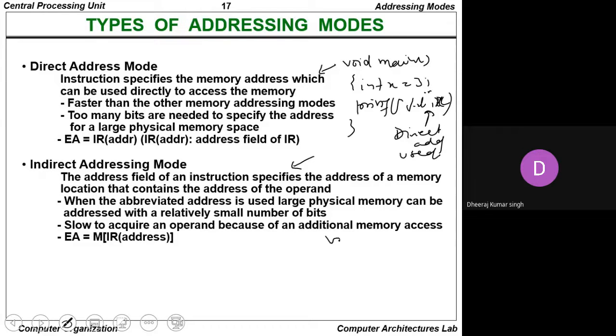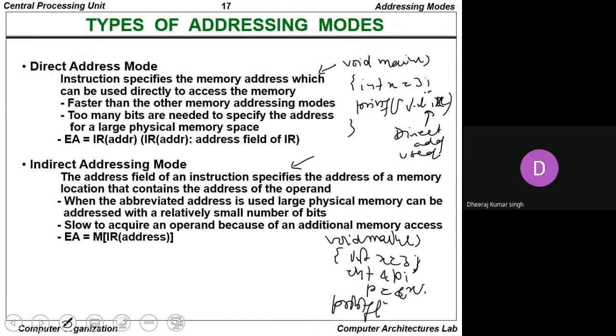And whenever we write a program such as this, inside void main we write int x = 3, again int *p, and p is assigned the value &x. And simply we write printf with %d, and *p. Whenever we print here, the output we got is 3. So this is the indirect address we have used at this place.